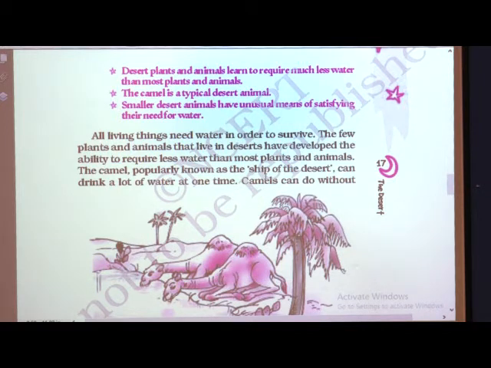Camels. Yes, the Rajasthani people who are living in the desert area mostly were using camels. Nowadays also they are using camels, but now technology gives some vehicles which can run on the land for some distance.